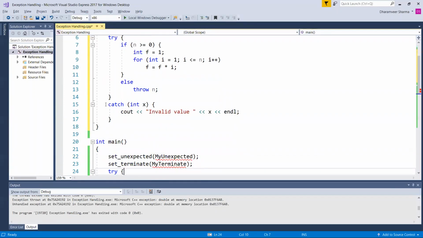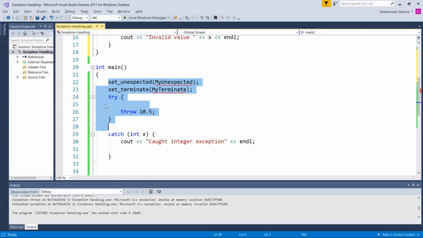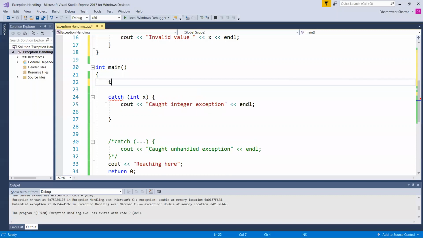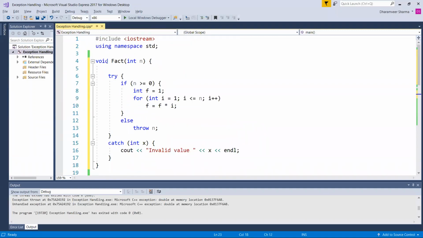See, this is something very normal that we have been doing till now. So I'll write a try block, and here I'll call the function. Let me call it with a value 10. Since it's a valid value, it will find out the factorial.